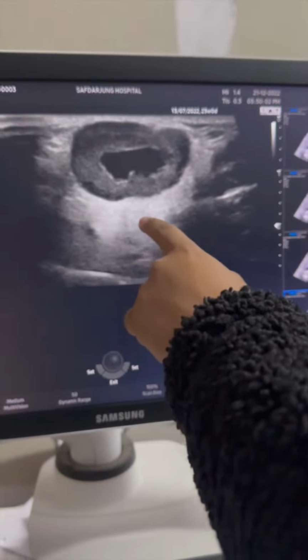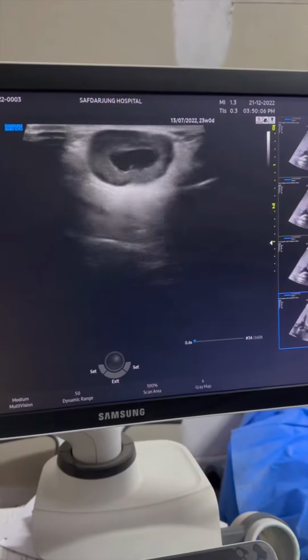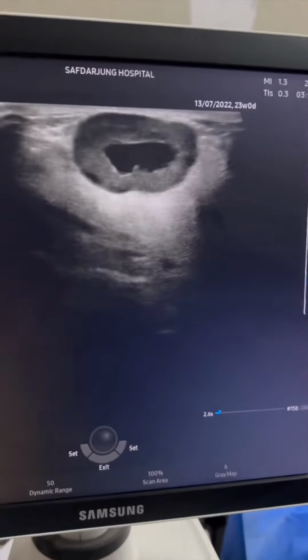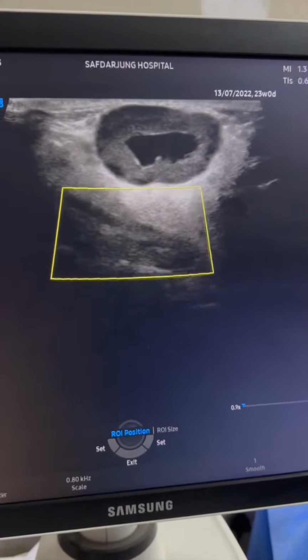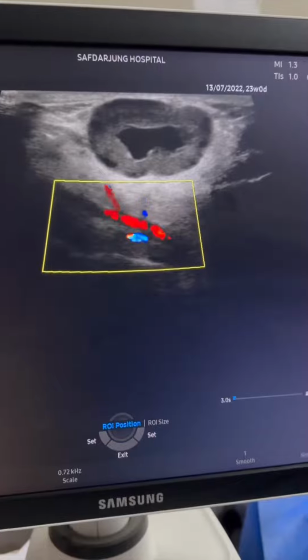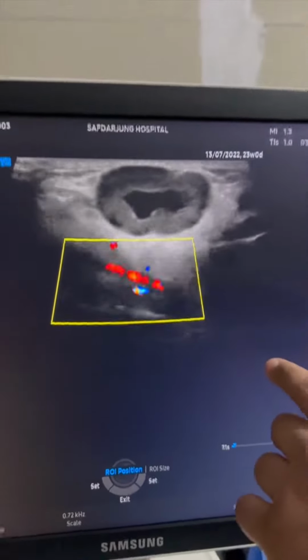Just posterior to this hypoechoic lesion, posterior acoustic enhancement is also seen within the parotid gland. In parotid lesions, we have to comment whether the superficial lobe or the deep lobe is involved, because the facial nerve passes in between the superficial and deep lobes, and we want to protect the facial nerve.